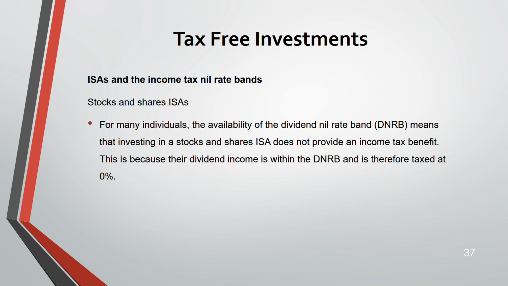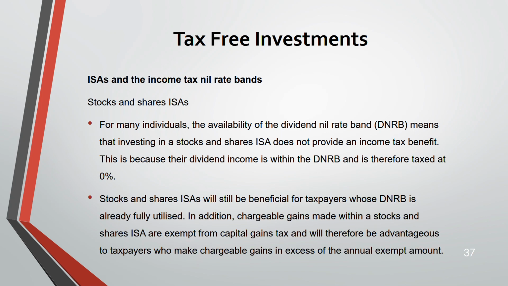Coming to stocks. For stocks, they are going to have dividends, right? So we'll work with the dividend nil rate band when it's for a stocks and shares ISA. Okay. So here, dividend income within the nil rate band will be taxed at 0% up to the first 1,000. So here also, it is for those taxpayers who have utilized the dividend nil rate band.